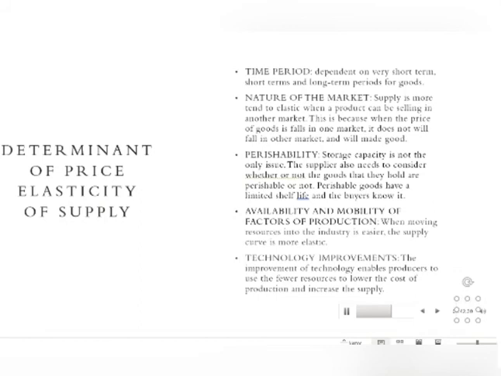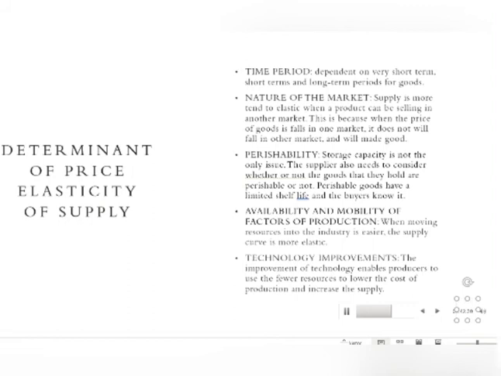There are 5 determinants of price elasticity of supply. The first is time period. Time period depends on very short-term and long-term periods for goods. Second, nature of the market. Supply tends to be more elastic when a product can be sold in another market. This is because when the price of goods falls in one market, it does not necessarily fall in another market.